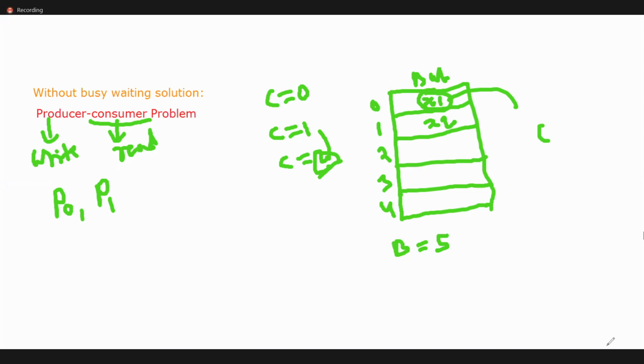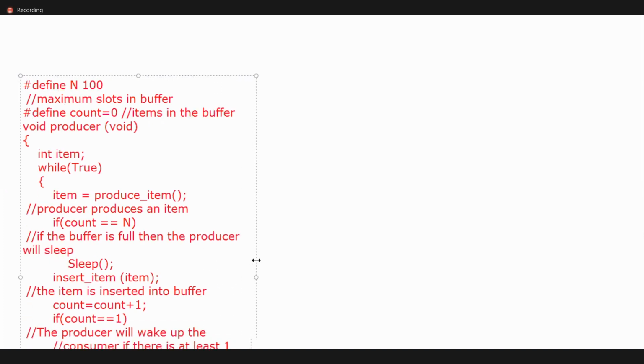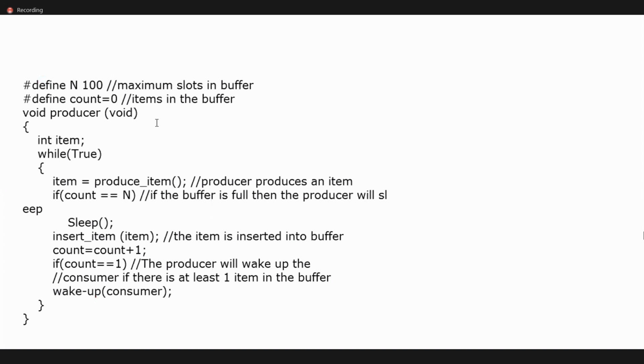Don't fear about this code. Nothing is there, you already know. Just listen. Okay, this is producer code. Again, I will copy the consumer code.